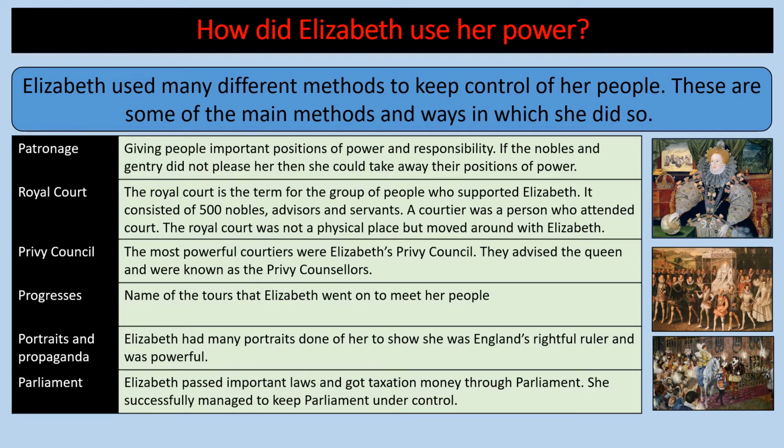The progresses are the names of the tours that Elizabeth went on to meet her people. Elizabeth had many portraits done of her to show she was England's rightful ruler and was powerful, like the Armada portrait. And Parliament, Elizabeth passed important laws and got taxation money through Parliament. She successfully managed to keep Parliament under control.